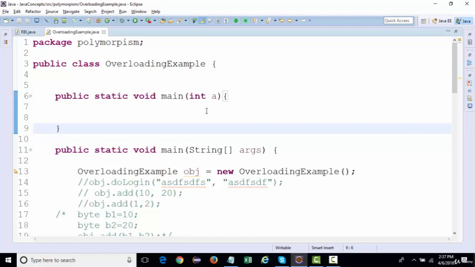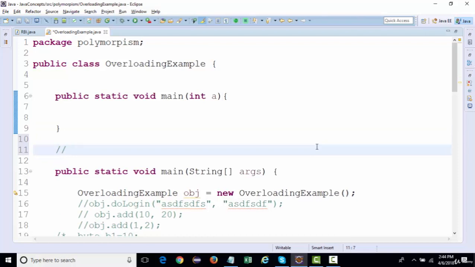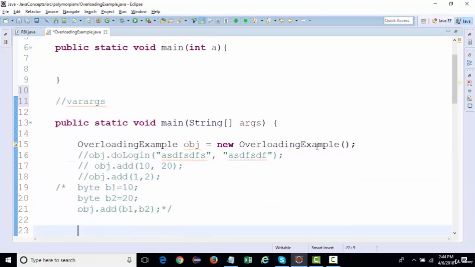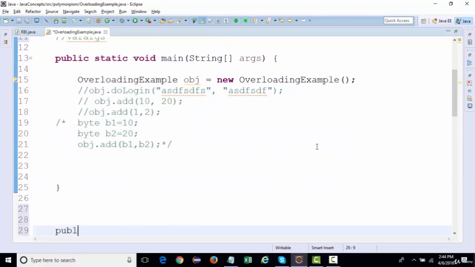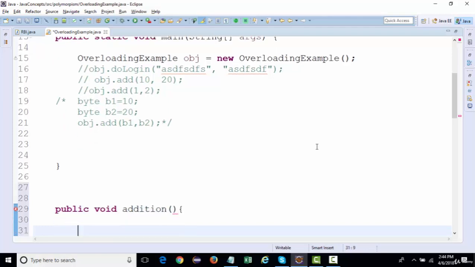So when we are talking about methods, there is another term that you may have heard about, something called var args. Now, what is this thing? I can create a method, let's say called addition, and I want to make it capable of accepting as many arguments as it can.